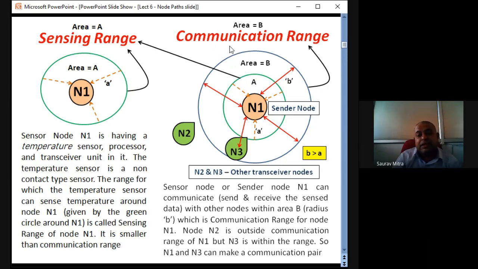In this case, the sensing range is capital A, communication range is capital B. And capital B has a bigger area because the radius small b is greater than sensing range small a. Very important question: what is sensing range? What is communication range? With this diagram, you have to explain.